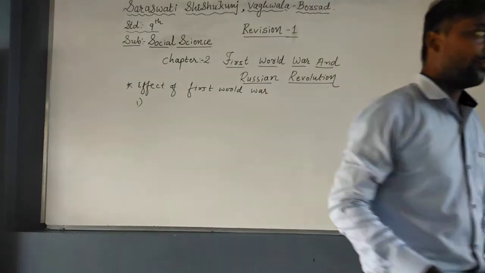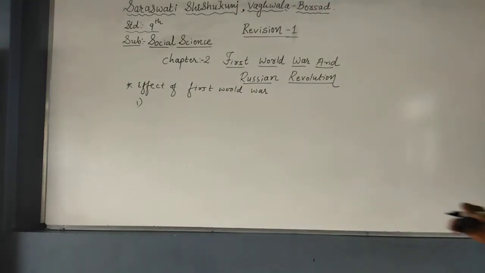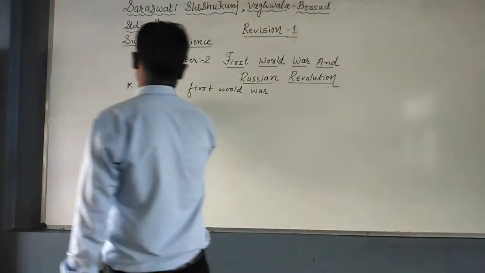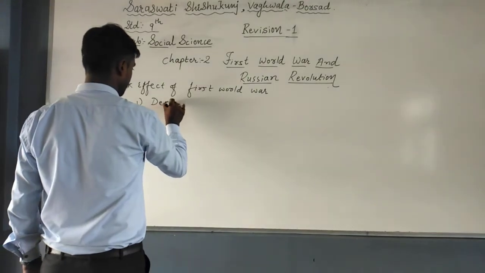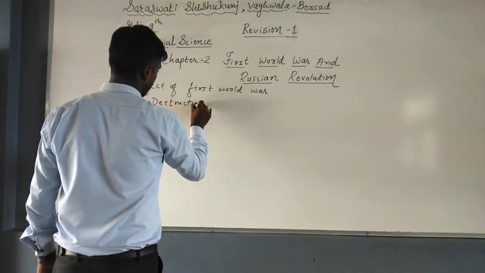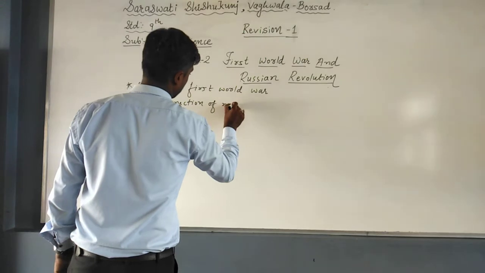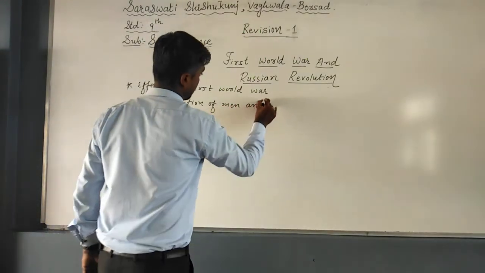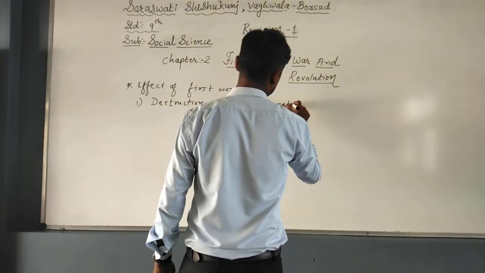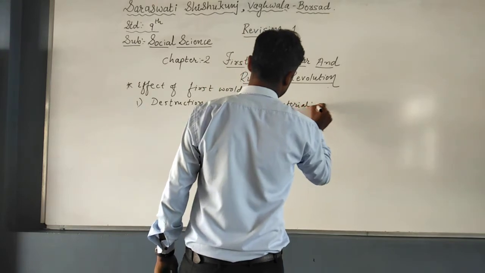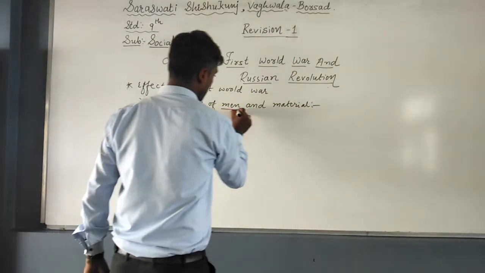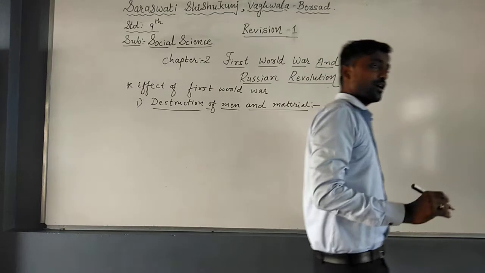So the first effect is destruction of man and material. You know that in the First World War, a total of 6.5 crore people took part.